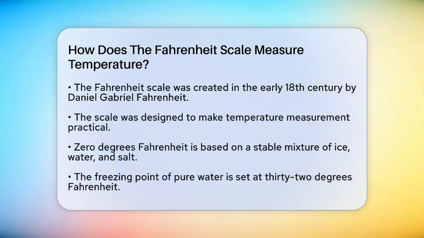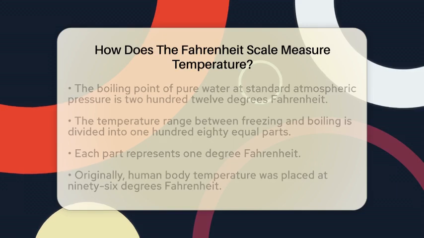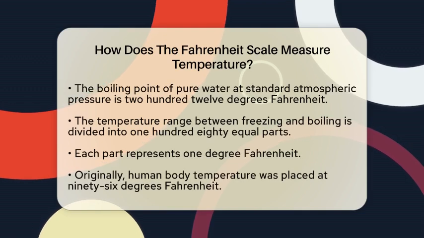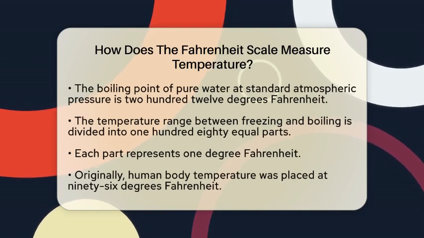The first key reference point is 0 degrees Fahrenheit, which is the temperature of a mixture of ice, water, and salt. This mixture stays stable at a low temperature, making it a reliable cold reference. Next, Fahrenheit set the freezing point of pure water at 32 degrees Fahrenheit. This means that when water freezes, it is at this temperature on the Fahrenheit scale.